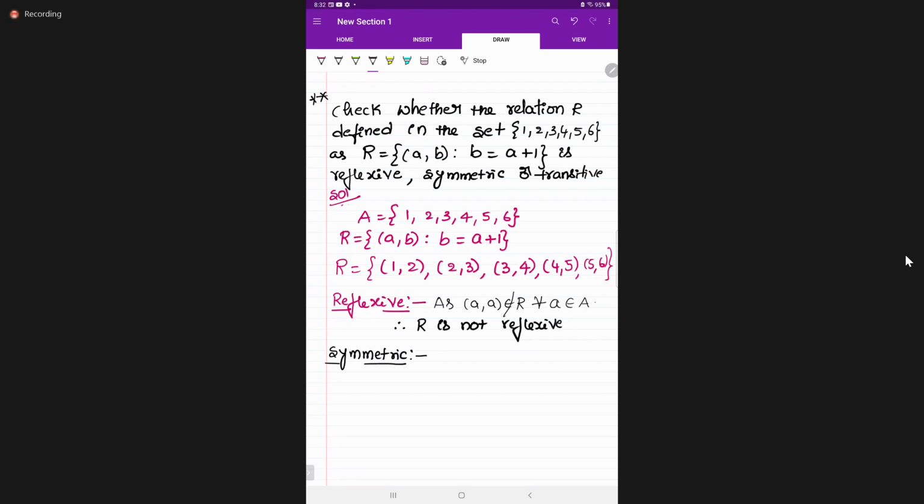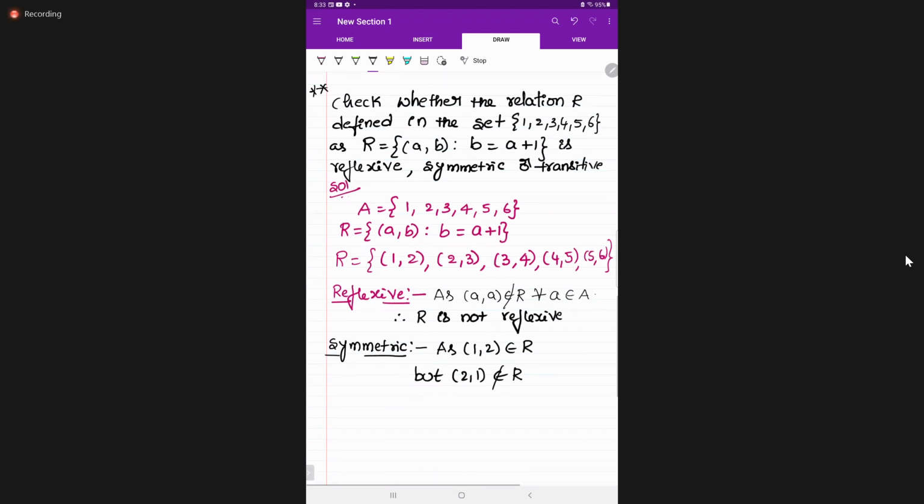Symmetric: take one ordered pair, it is enough. (1, 2) belongs to R, but (2, 1) does not belong to R. So therefore R is not symmetric. Next, transitive.